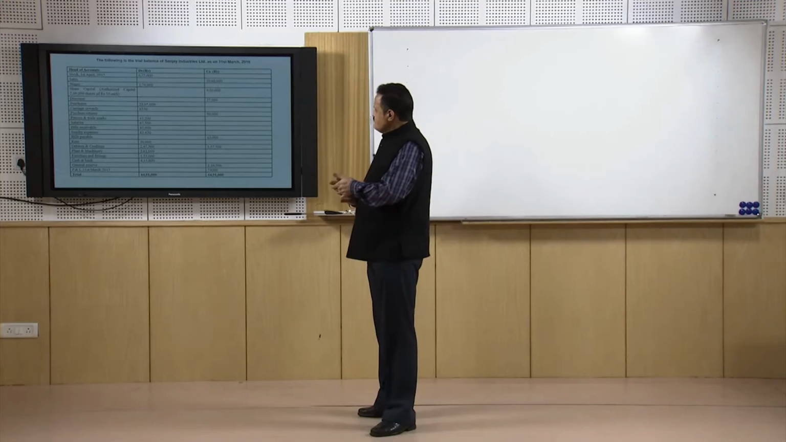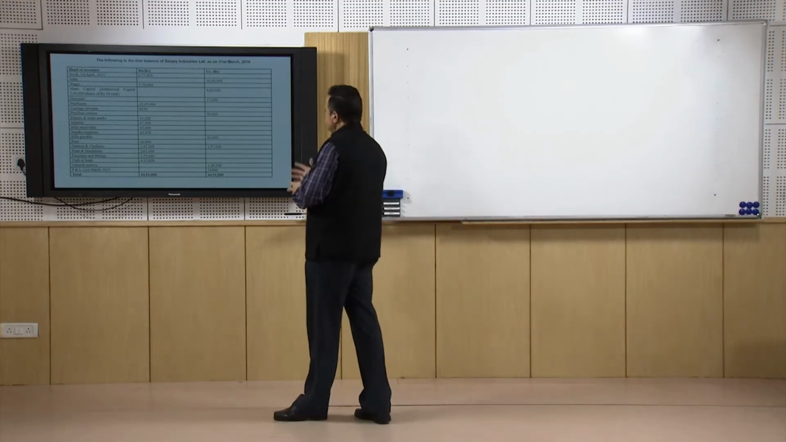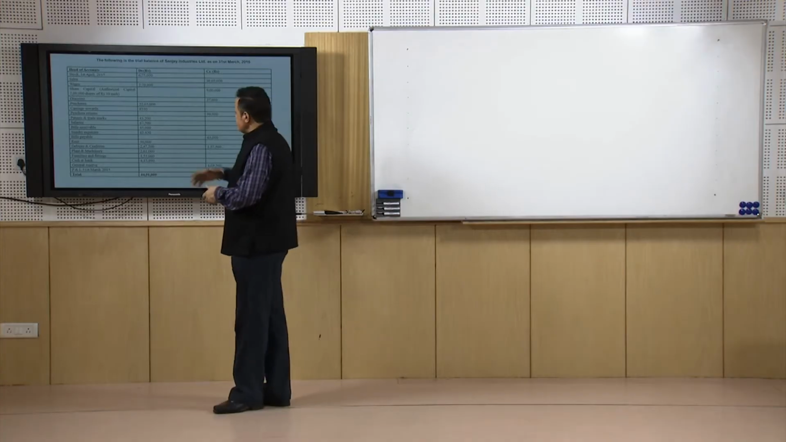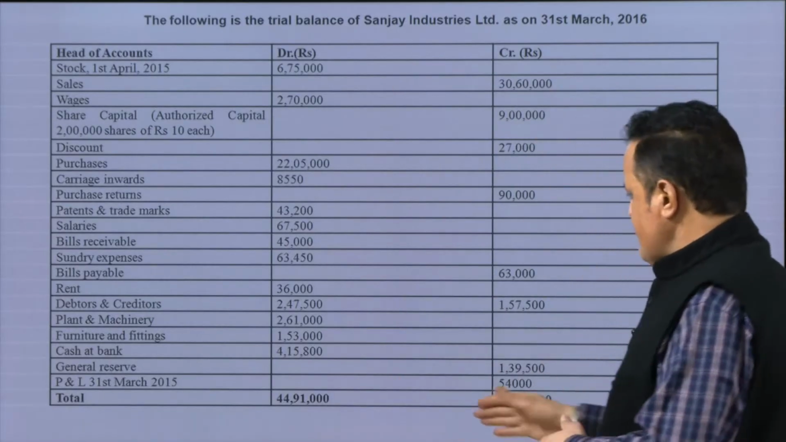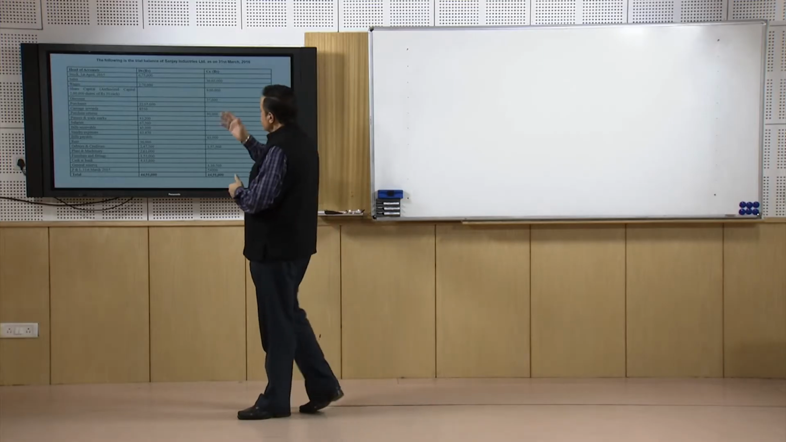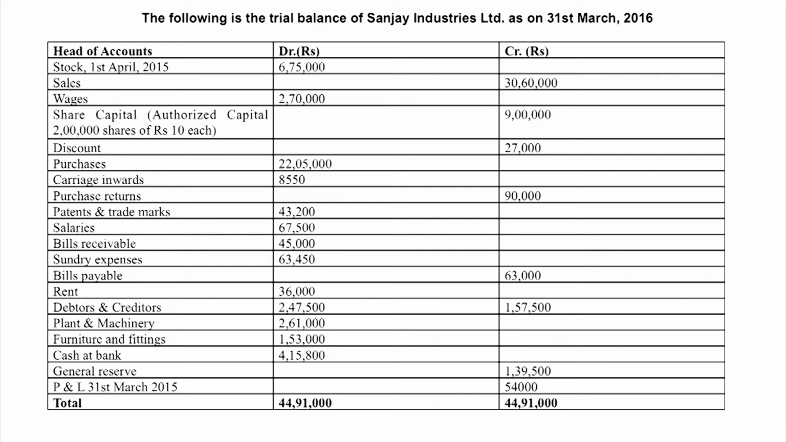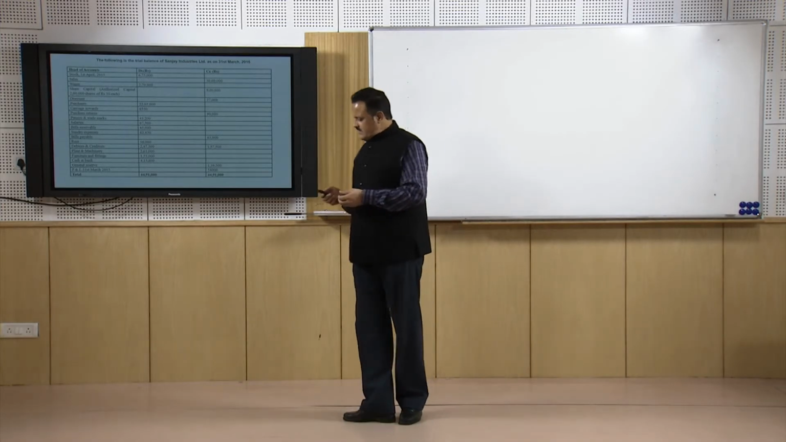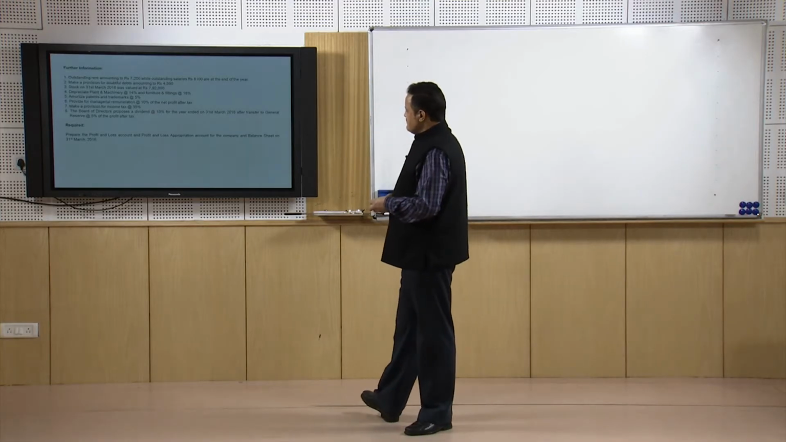So if you look at the information given here, that is the trial balance of Sanjay Industries Limited. These are the debit balances, these are the credit balances, and the total is 44,91,000 in both cases. We are given the opening stock, that is stock on the 1st April 2015. Then we are given the sales figure, wages, and share capital, including the authorized capital. Other items are also given to us, and apart from these trial balance items we are given additional information also, not much, but yes, it is there.